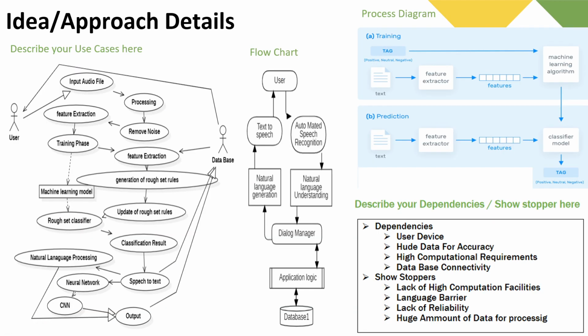Here is the use case of our application. Starting, the user will give the input audio file and we will pre-process the input audio file and remove the noise, and the features will be extracted using the training phase and the machine learning model will generate the rough set rules and update the rough set rules, and at last will classify the results. After then, the speech will be converted to text. The text will be stored in the database, and also using natural language processing, neural network and CNN, the text is converted into the user's mother tongue language.